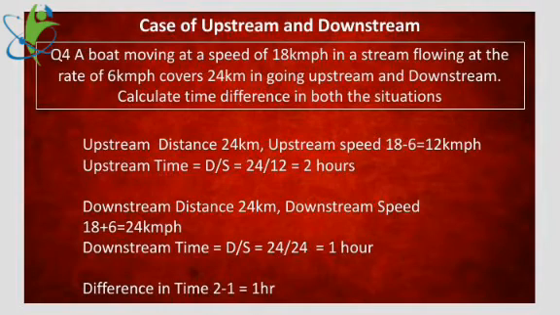Come to the next phase, downstream. Downstream, again, distance is 24, the same. This time the speed will be added, 18 plus 6, 24. Now we get the time, distance upon speed, D upon S, 24 upon 24, 1 hour. So you see the difference, upstream 2 hours, downstream 1 hour, the difference is 1 hour. So this is the concept of distance, speed, time with upstream and downstream. Upstream subtracted, US, downstream added, DA.